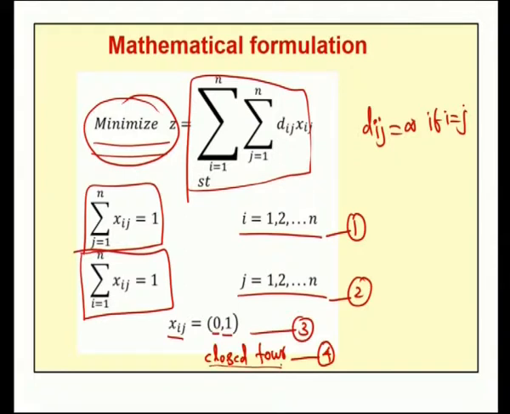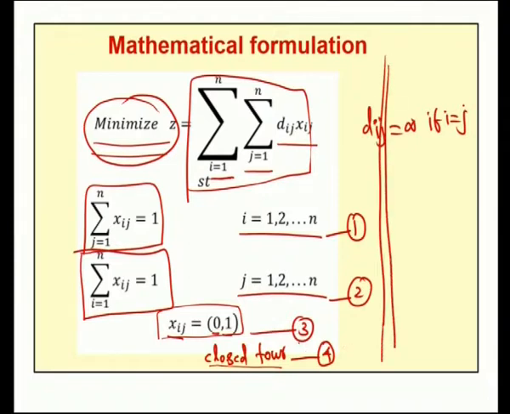So, the mathematical formulation of a travelling salesman problem is minimize z equal to double summation, the first summation over i, the second over j, dij xij, subject to the constraint summation over j of xij equal to 1, i from 1 to n, and summation over i of xij equal to 1, j equal to 1 to n, then xij takes either 0 or 1, then the tour should be a closed tour. So, this objective function together with these four constraints forms the mathematical formulation for a travelling salesman problem.